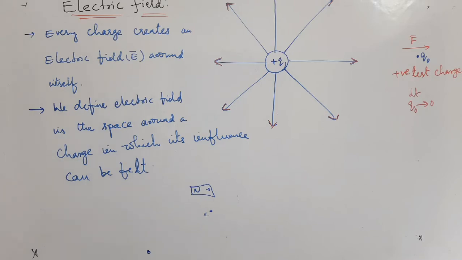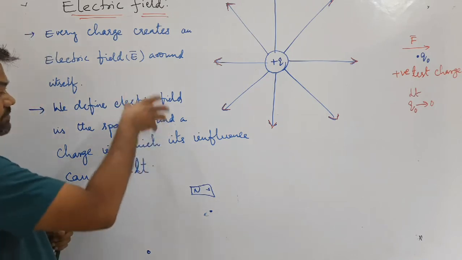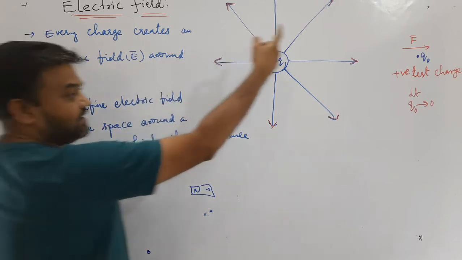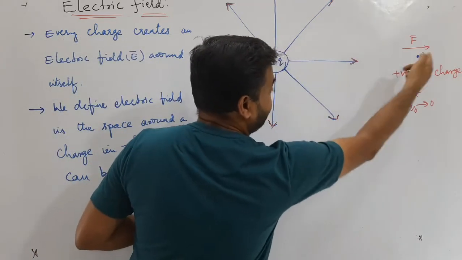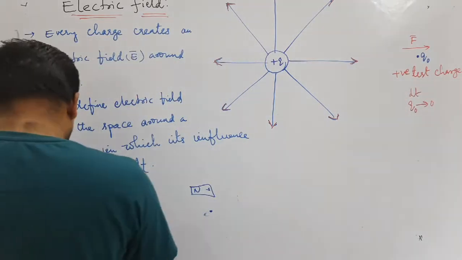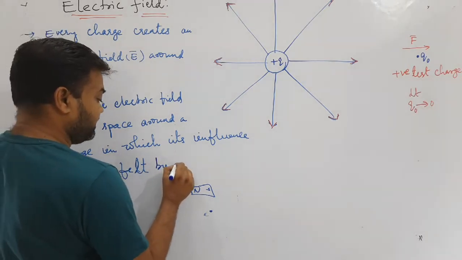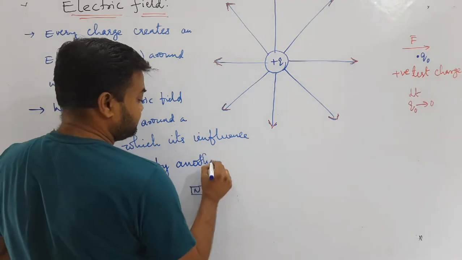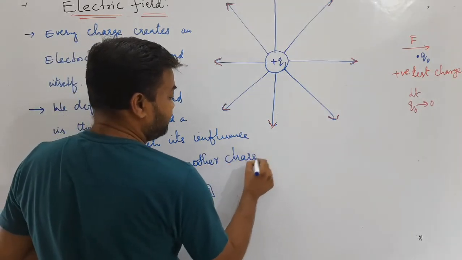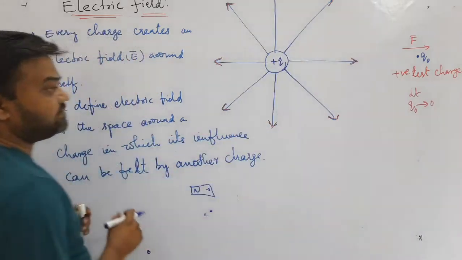First you write this one. We can define the electric field as the space around a charge in which its influence can be felt. Influence can be felt. How can we say that? Because of another charge only we can say there will be a force of repulsion or attraction. That's why we can write influence can be felt by another charge. అంటే ఇంకో ఛార్జ్ పెట్టినప్పుడే మనకు దీని యొక్క ఇన్ఫ్లుయెన్స్ ఇంతవరకు ఉంటుంది అనేది మనం చూడవచ్చు.